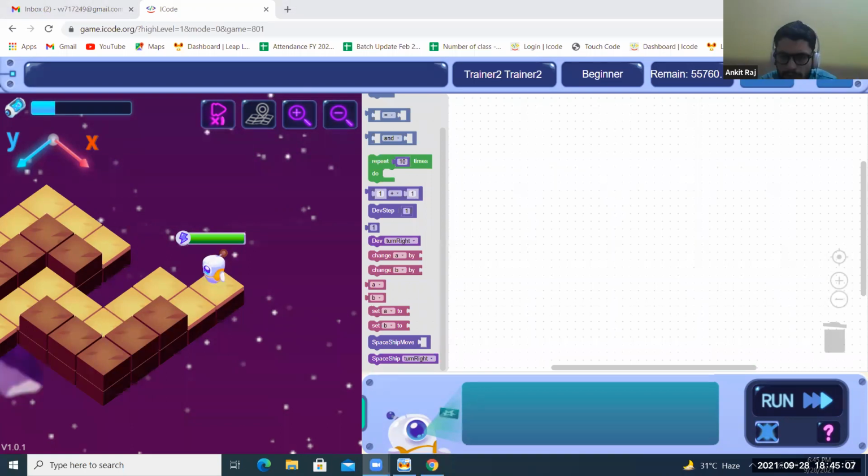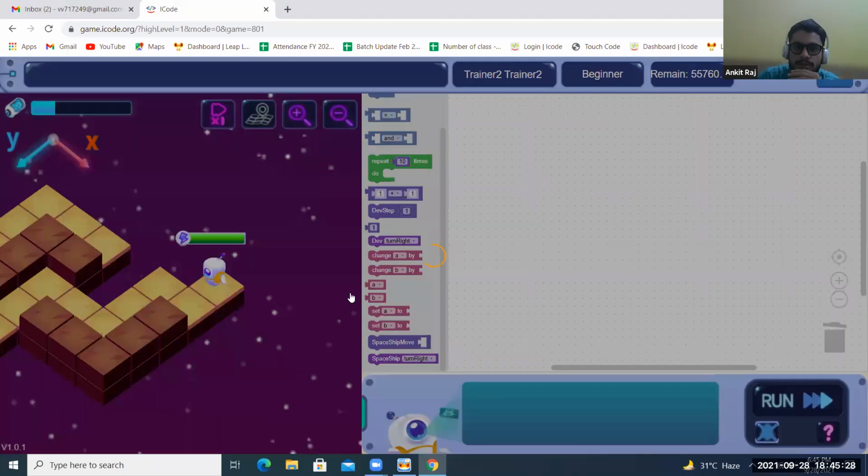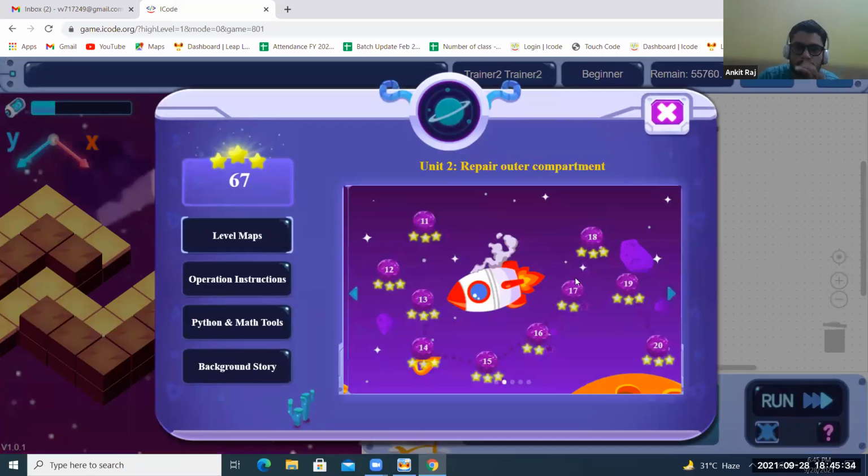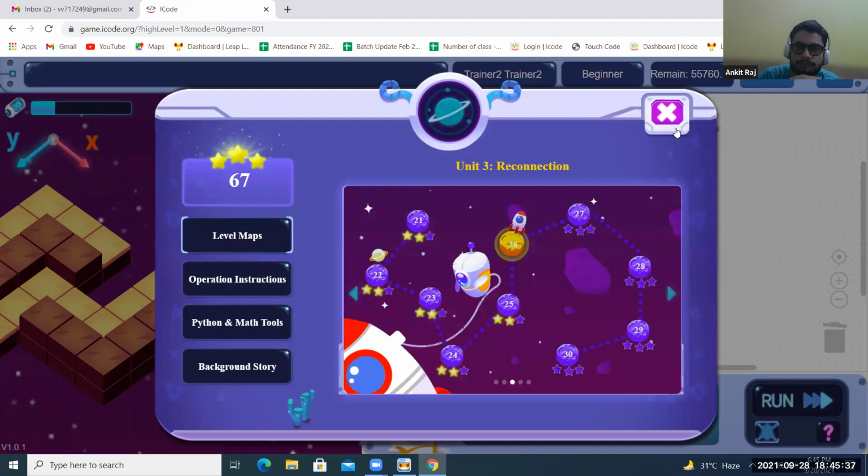The first 5 or 6 levels are very simple, till 6. The seventh one you will see a little bit tricky. If you finish till 5, you'll be able to do all those things. So start with the first one. Go to menu and start with first. You will see first over here. Click on first and start doing it, all those new ones, not the older ones.